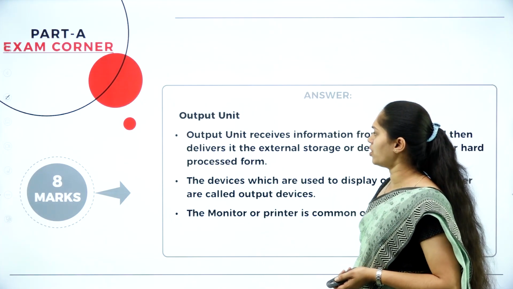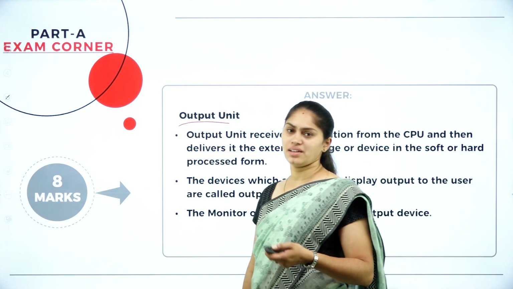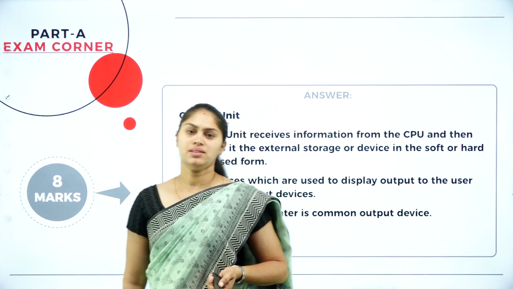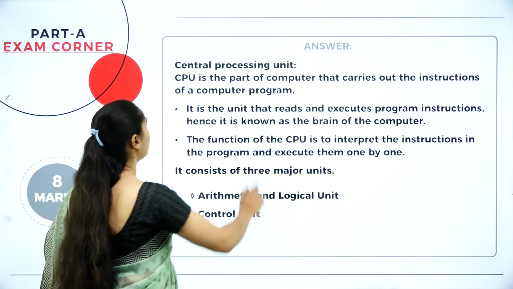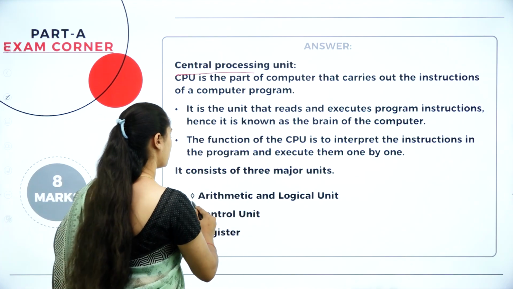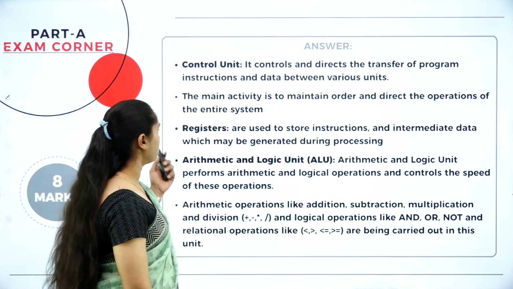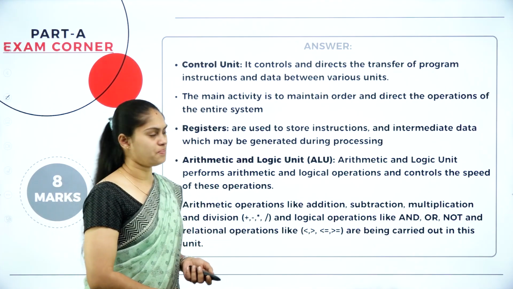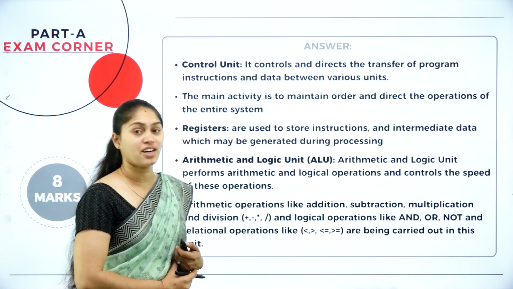And also we have the output unit. There you can write examples like printer, speaker, plotter, monitor. And then we have the CPU. The CPU again consists of 3 components: ALU, control unit and registers. Mention about it. Fine. This is how you are supposed to answer the question, what are the functional components of a computer.